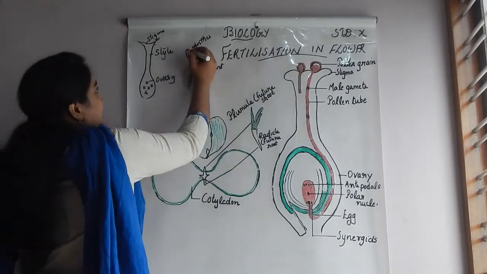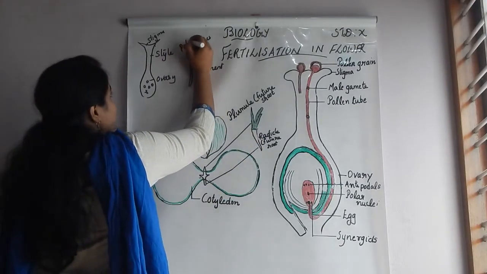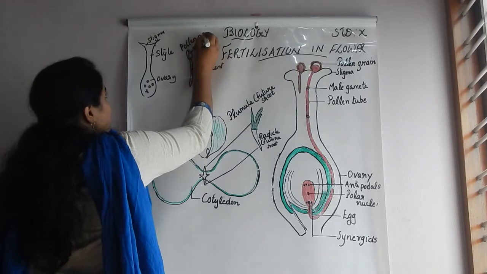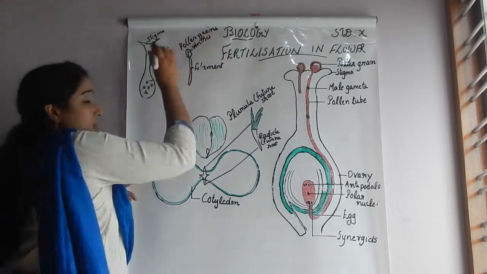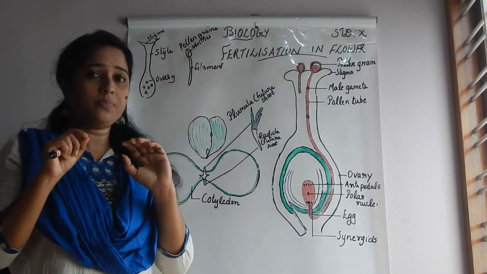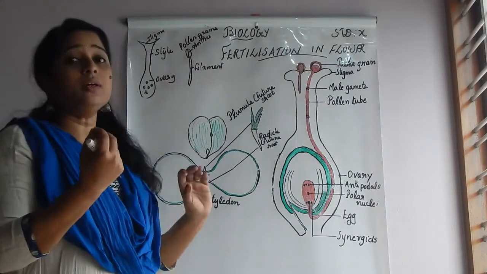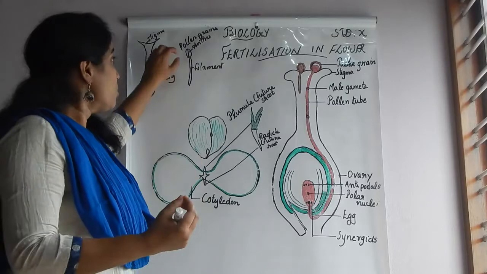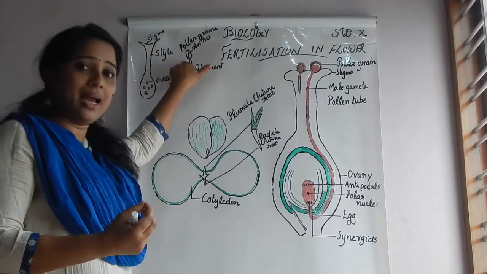And you know that in the anther, pollen grains are produced. Hope you remember the yellow colored powder you saw when I showed you the structure of the flower in the last class. So the pollen grains are produced in the anther.